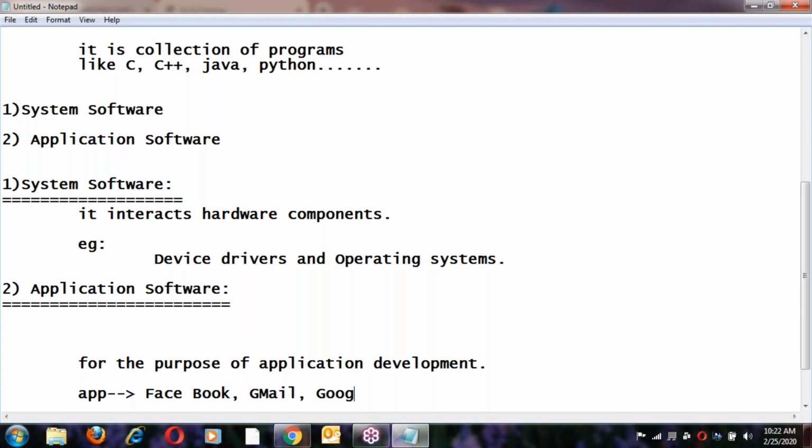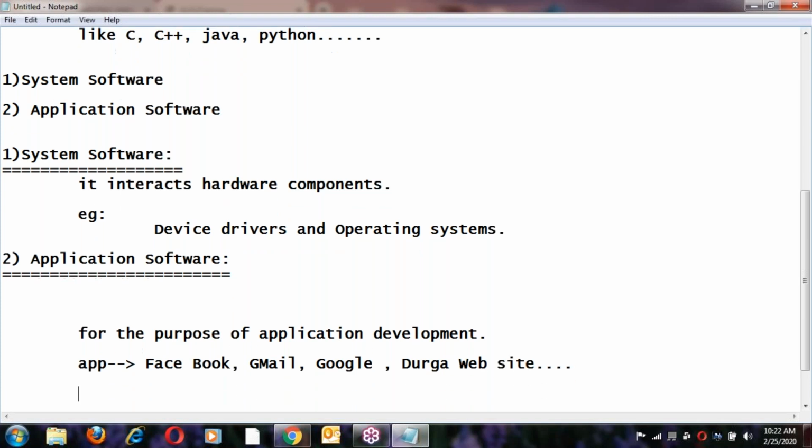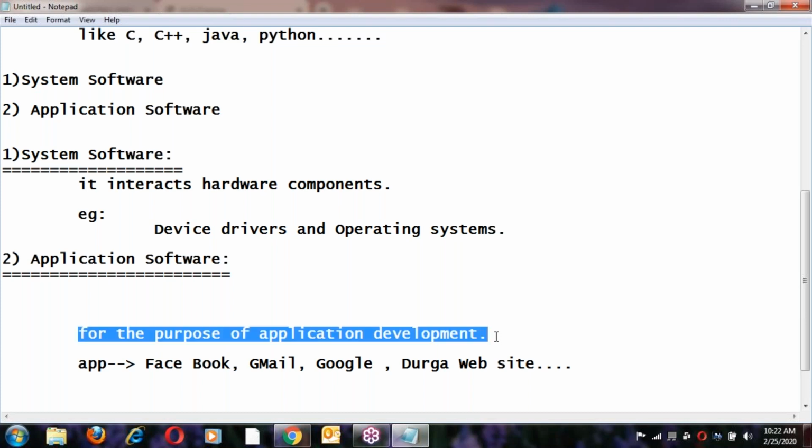Yes, Google, it's an application. Next, the Durga website is an application, right? All the applications, right? How do we develop these applications? To develop these applications, some software is required. Those are called application software, for the purpose of application development.